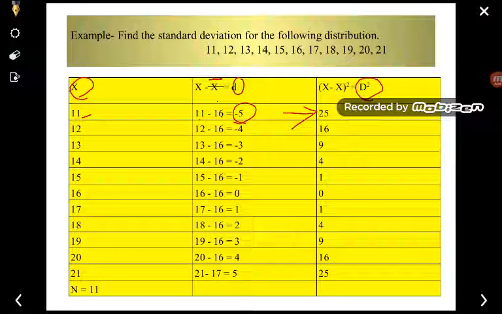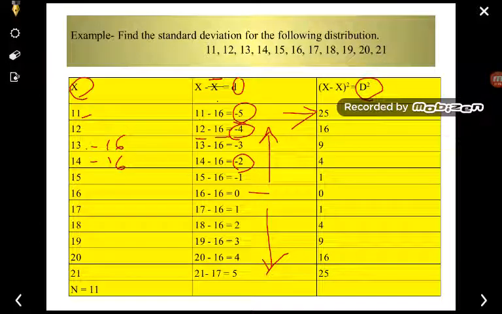Similarly, here we'll get 12 minus 16, and 16 is the mean, so we get minus 4. Similarly 13 minus 16, 14 minus 16, whatever values you get. Here you'll get certain values below 0 and certain values above 0.